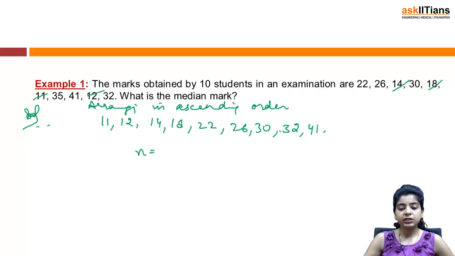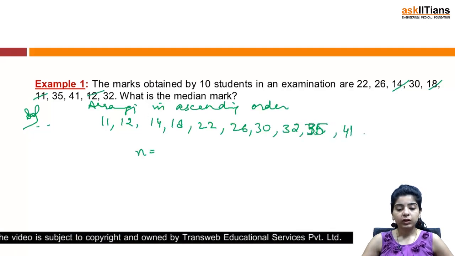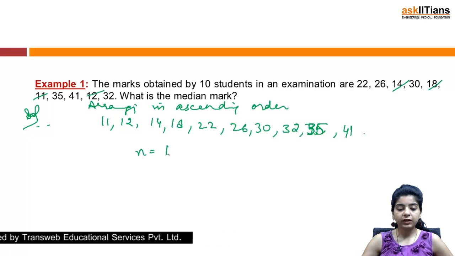That's 3, 6, 9. Have we missed out something? 11, 12, 30, 32, okay, we have missed out 35 and then 41. So 3, 6, 9, n is 10.